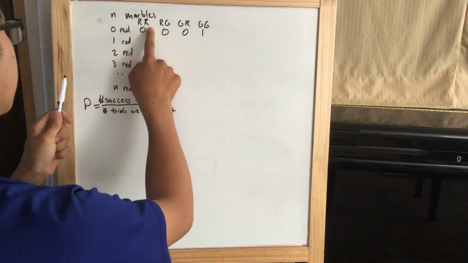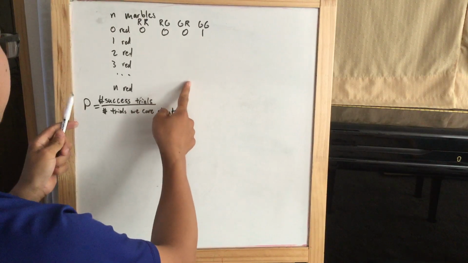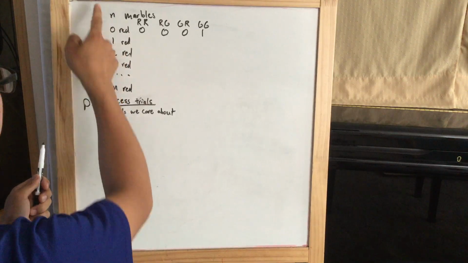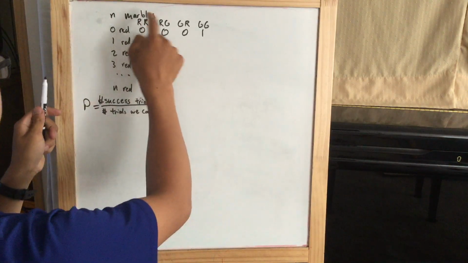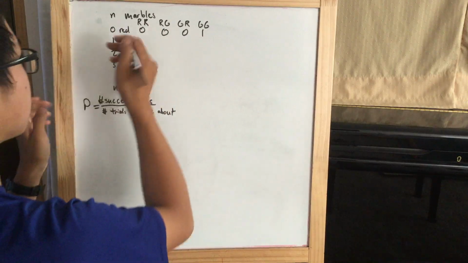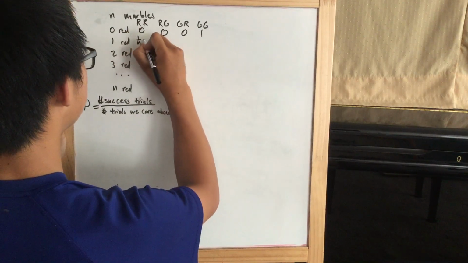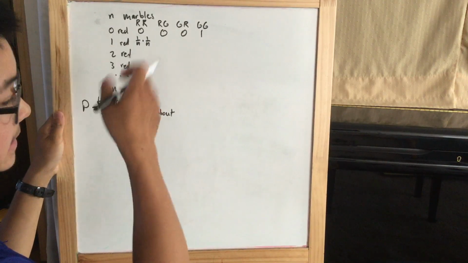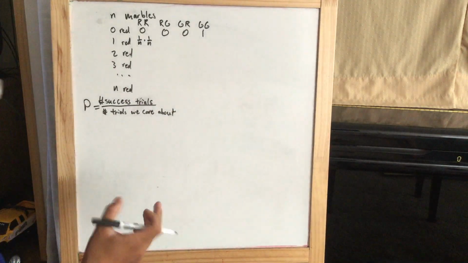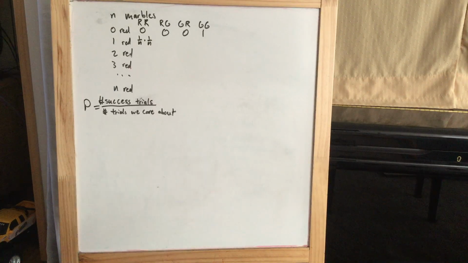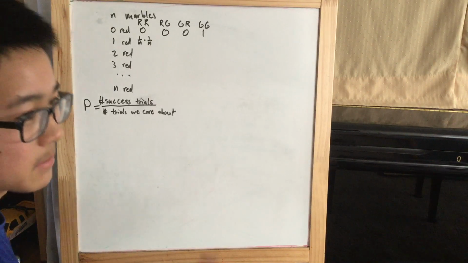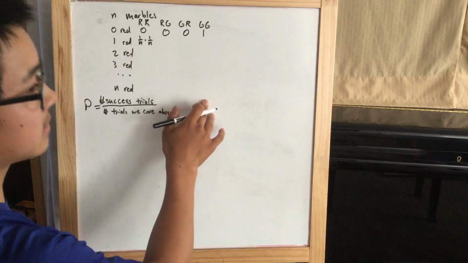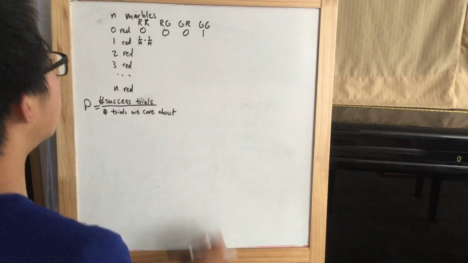Like for this one, to get red, red, the probability of getting the first red is 1 out of n, because 1 red marble out of n marbles. The second one would also be 1 out of n, because it's also red, so 1 out of n times 1 out of n. This is assuming that we put the marble back after we take it out. When there's an infinite number of marbles, it doesn't matter whether we put back the first marble, because it's such a large number, it would not have a significant difference. So we're just going to say that we put back the marble because the calculations are slightly easier that way.